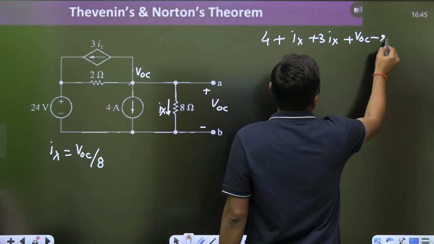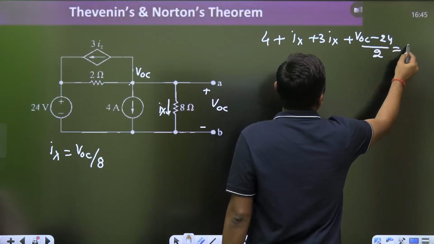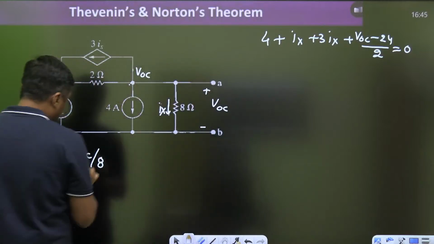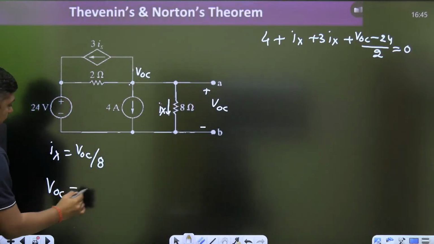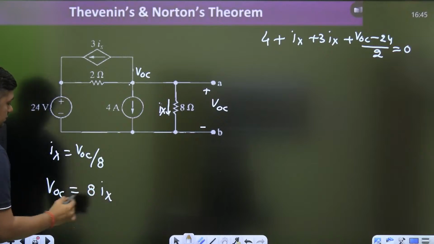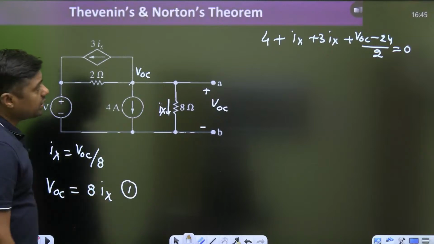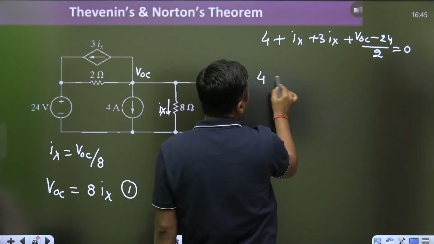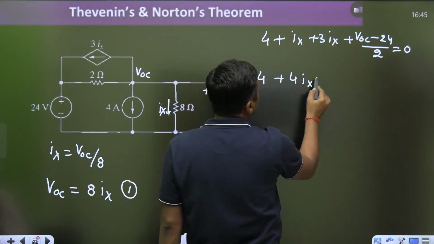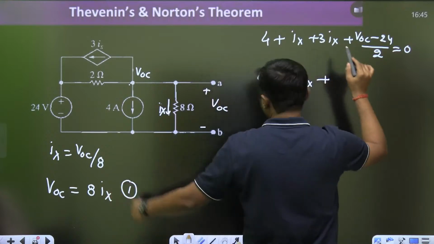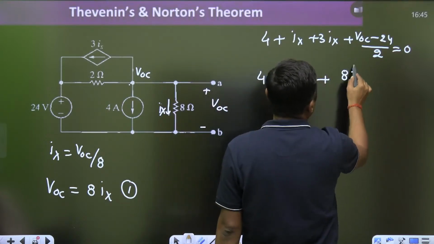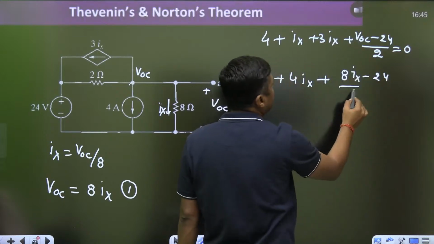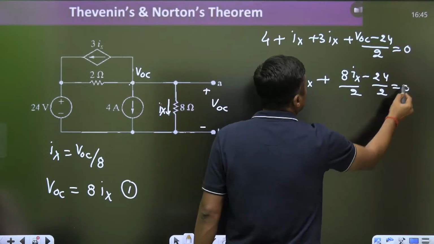VOC minus 24 upon 2 is equal to 0. Now, what is the VOC? VOC is nothing but 8 times of IX. From this, you can replace VOC by 8 times of IX. So it will become 4 plus 4IX plus, what is the VOC? 8 times of IX minus 24. This is divided by 2, is equal to 0.